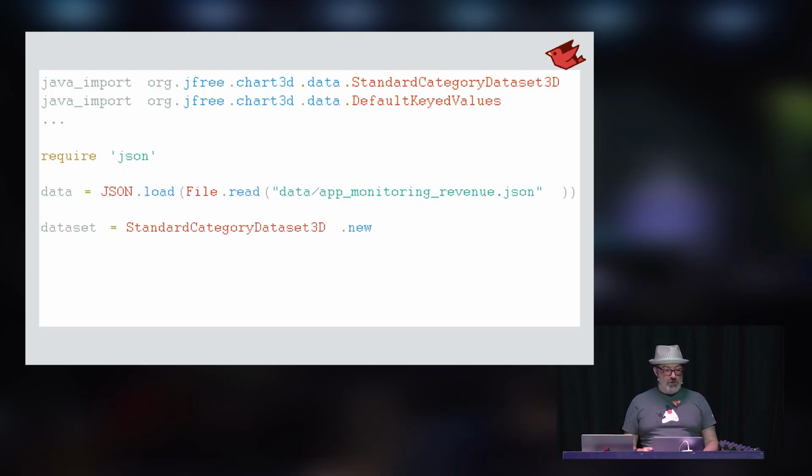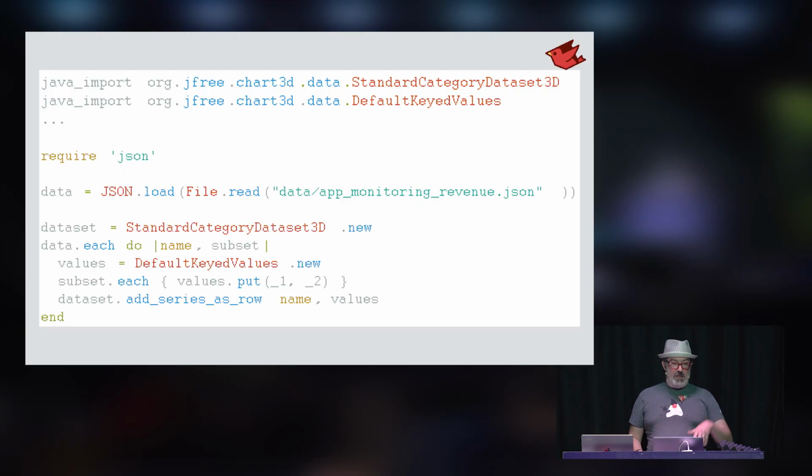We create a new data set for 3D data. And then for every element in our JSON data, we populate it into our data set. Standard Ruby, very simple to understand, and really, other than the lines at the top, you wouldn't necessarily even know that this is Java we're calling into.